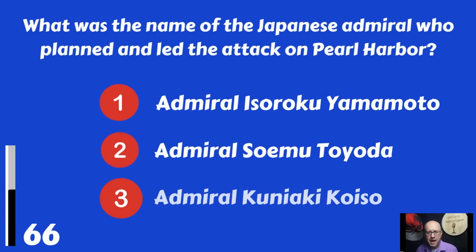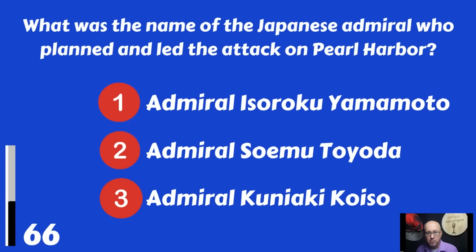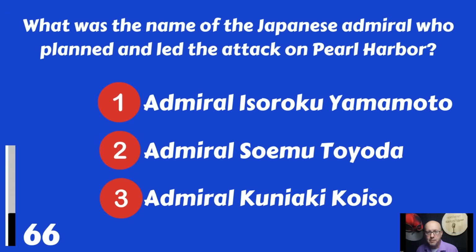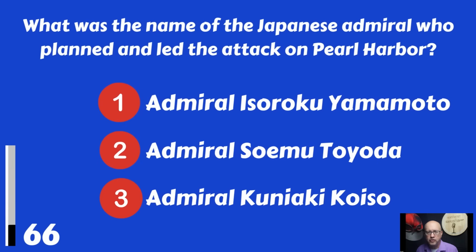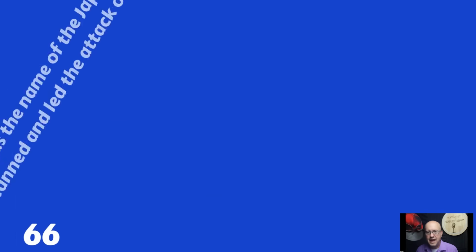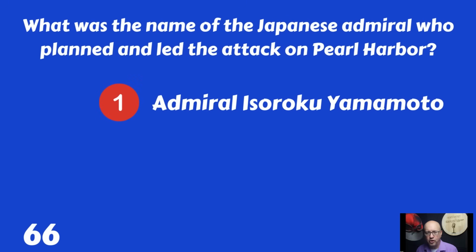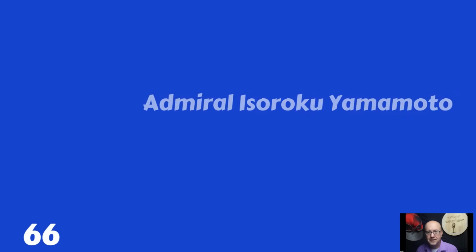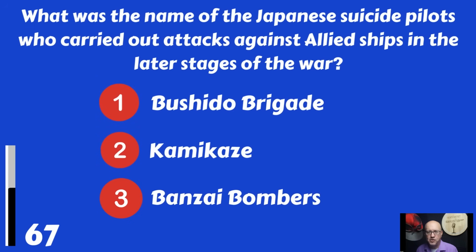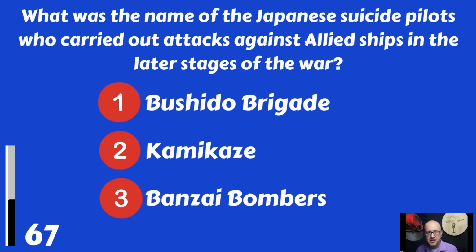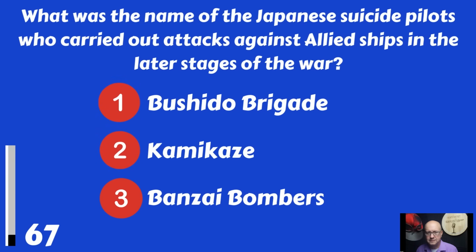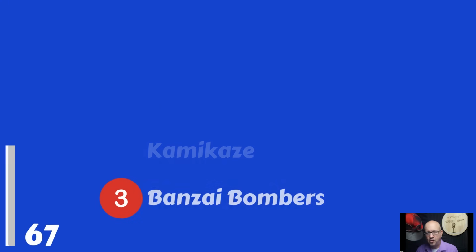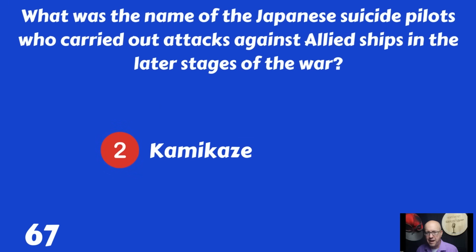What was the name of the Japanese admiral who planned and led the attack on Pearl Harbor? Admiral Isokuro Yamamoto, Admiral Soyomo Toyoda, or Admiral Konyaki Koiso? Admiral Isoroku Yamamoto. What was the name of the Japanese suicide pilots who carried out attacks against Allied ships in the later stages of the war? Bushido Brigade, Kamikaze, or Banzai Bombers? Those were the Kamikaze pilots.